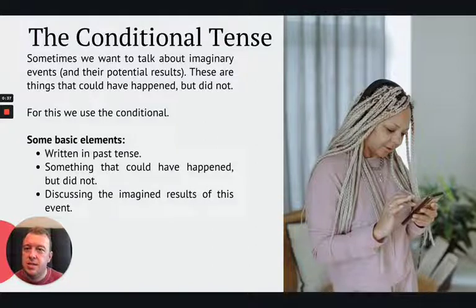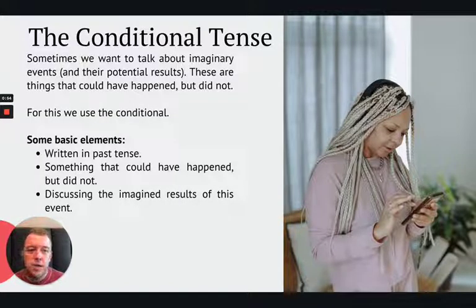So, like I said, sometimes we want to talk about imaginary events and things that could have happened because of it. All right. So again, things that could have happened but did not. For this, we use the conditional. All right.